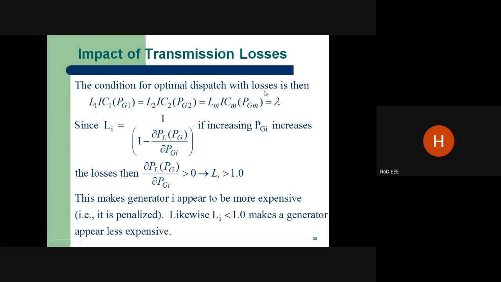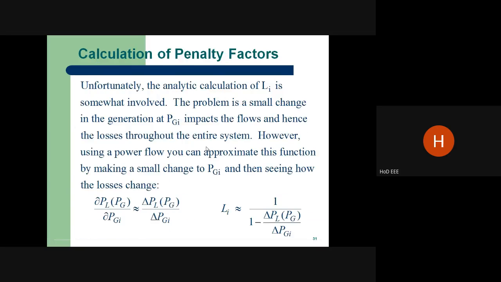Suppose you have the optimal dispatch problem. The incremental cost curve with the penalty factor is equal for all the plants. Having this formula, we can solve the equations. It's very, very important. And this is the impact of the transmission losses. So for the calculation of the penalty factor, the formula is 1 divided by 1 minus the derivative of the loss with respect to the power generation. This is the calculation of the penalty factors.